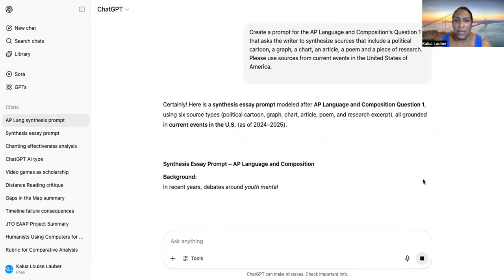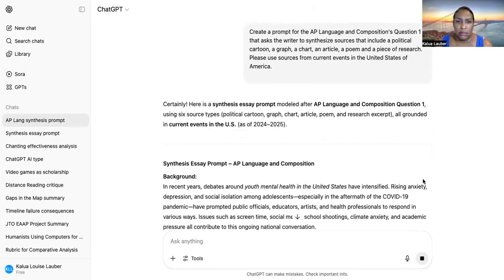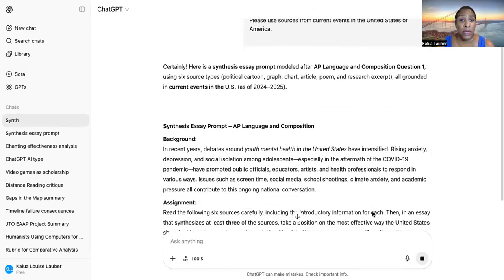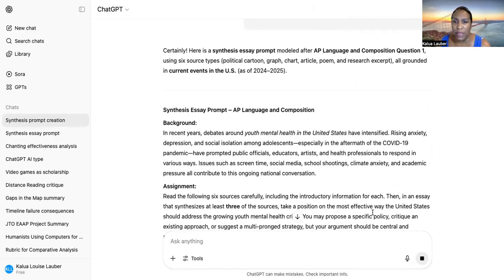Let's see. Okay, mental health. In recent years, debates around youth mental health in the United States have intensified. Rising anxiety, depression, and social isolation among adolescents, especially in the aftermath of the COVID-19 pandemic, have prompted public officials, educators, artists, and health professionals to respond in various ways. Issues such as screen time, social media, school shootings, climate anxiety, and academic pressure all contribute to this ongoing national conversation. So it definitely pulls from something that the students could actually relate to very quickly,